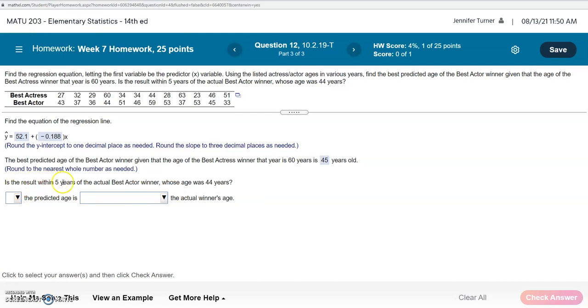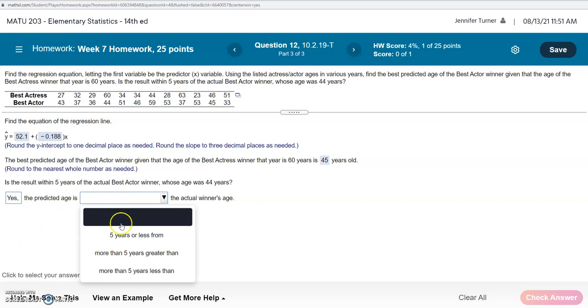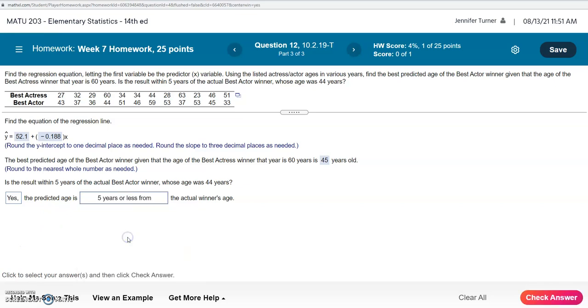Is the result within 5 years of the best actor winner whose age was 44 years? So was the actual age of the best actor winner, which was 44 years, within 5 years of the prediction we got, which was 45? Well, the answer is yes. 45 is within 5 years of 44. Those are only 1 year apart. So here we would say yes, the predicted age is 5 years or less from the actual winner's age.